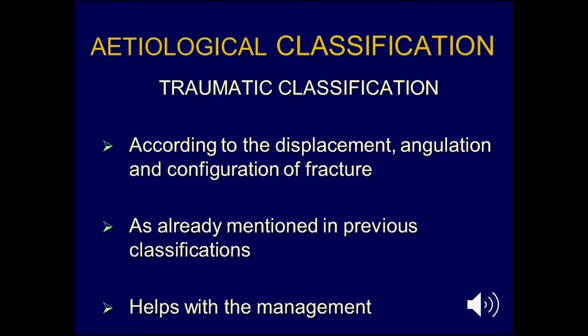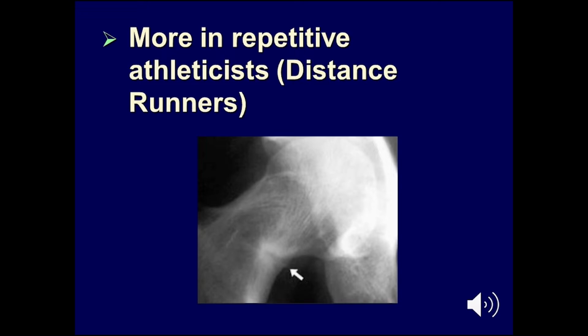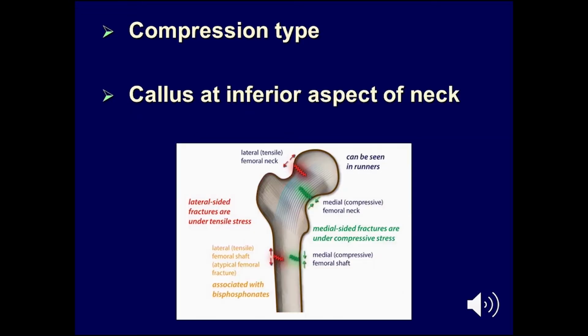The previous were the traumatic classifications according to the displacement, angulation, and configuration of the fracture, and they help a lot with the management, but unfortunately they miss important types of neck of femur fractures, such as stress fractures. Here is shown an example of it. You see it more in repetitive athletes like distance runners. You can see that here where the arrow is showing.